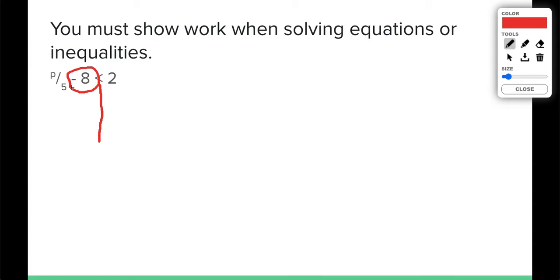To get rid of -8, we're going to use the inverse operation of subtraction, which would be addition. And we want to add 8 to both sides. That cancels out my 8's over here on the left, and I'm left with p over 5 is less than 10.